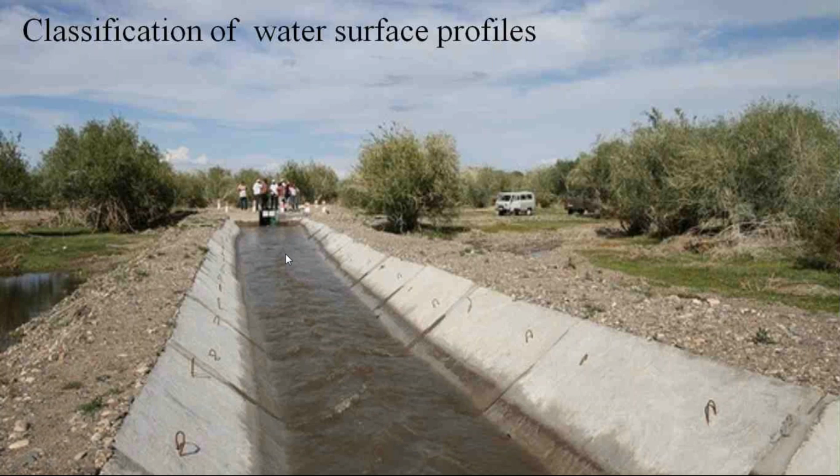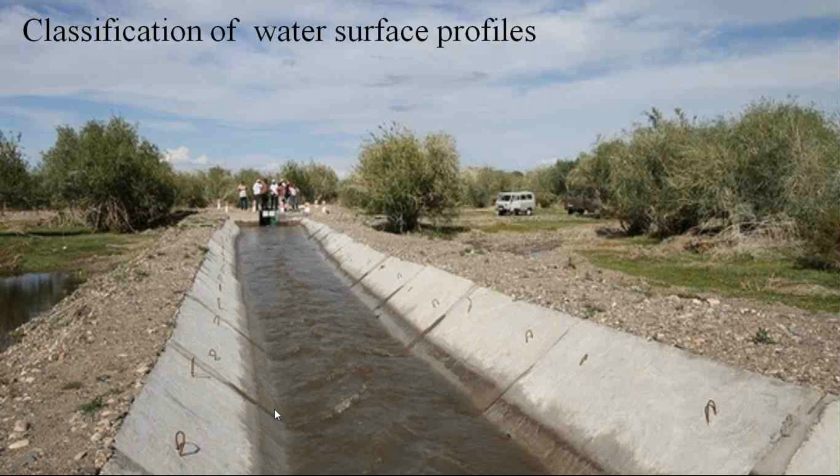This top water surface in the open channel is called the water surface profile. First, based on the channel bottom slope, we classify these water surface profiles into M curve, S curve, C curve, H curve and A curve.